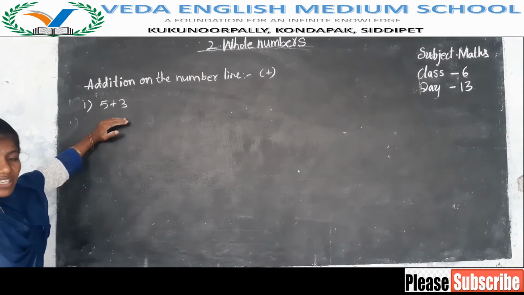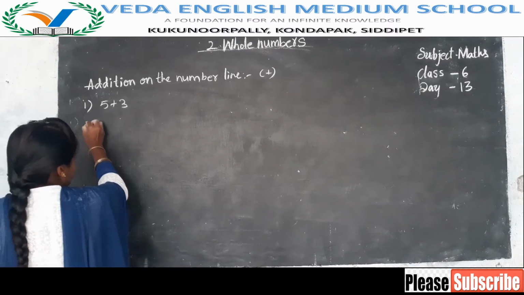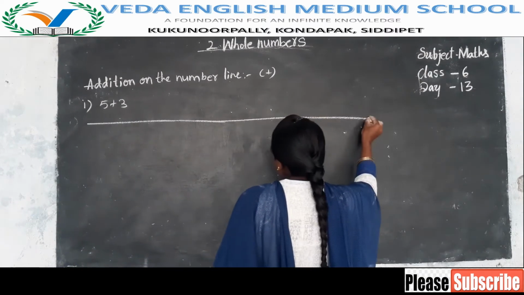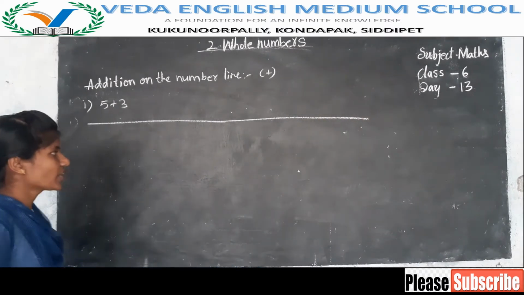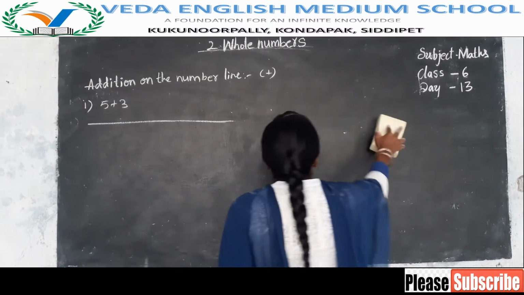But we will represent this 5 plus 3 on the number line. How to represent addition on the number line? First of all, to represent 5 plus 3 on the number line, you have to draw a number line. By using a scale you have to draw.